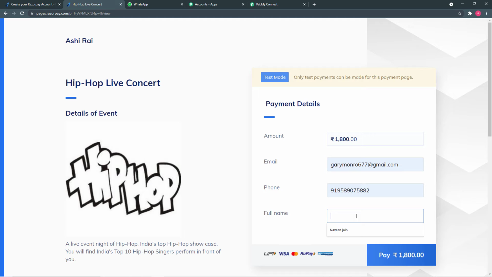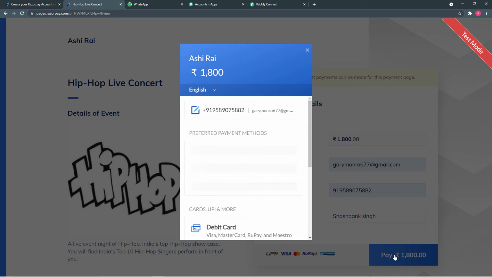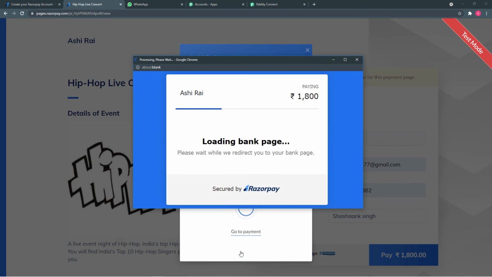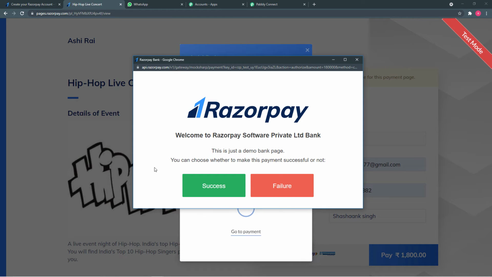Now with the name as Shashank Singh, let's say, and I am paying the amount by clicking here, and from here select the same process like this, and the name of the card holder is this, CVV, and I'm clicking on pay, and from here I'm going to click on success.